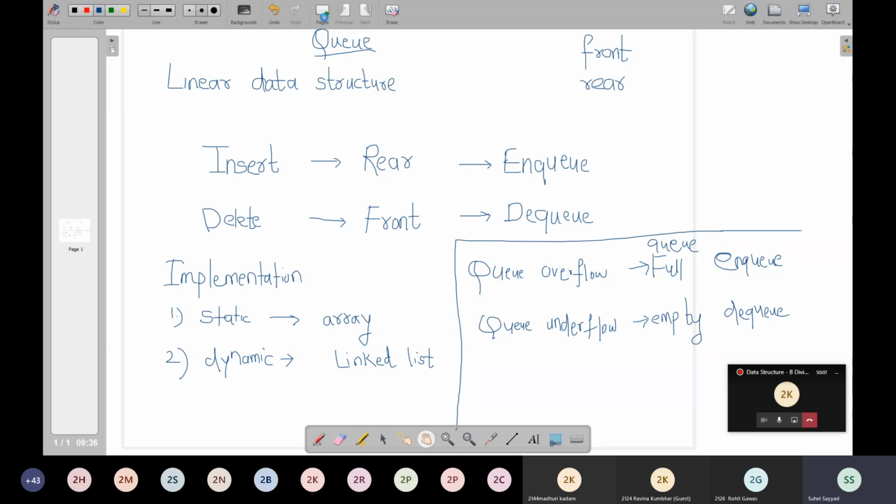So first let us discuss the static implementation of queue by taking examples. This we are going to do with the help of an array. As this is a static implementation, we all know the size will be fixed. So I take the size as 5.